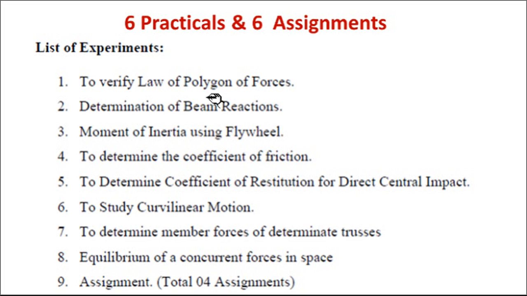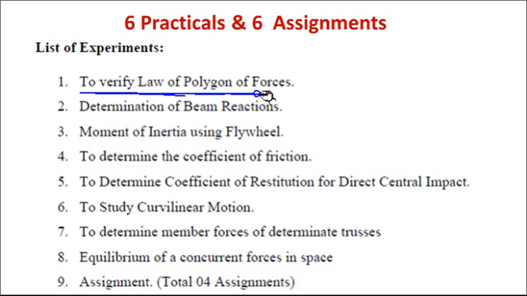Even at the end of every topic, I will give you one or two problems as homework. The assignment will be completed at the end of the unit, but homework is for practice, because if you have a good touch with this subject, then you will have good practice.